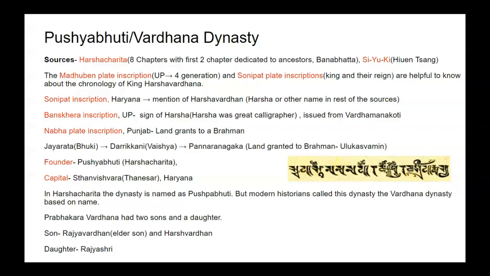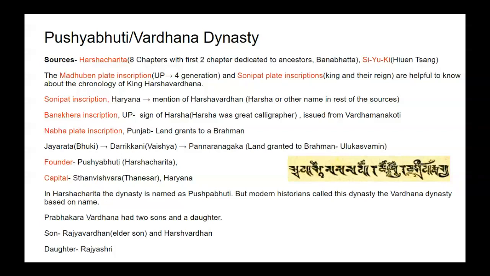In Harshacharita, the dynasty is named as Pushpabhuti. Banabhatta mentioned the dynasty name as Pushpabhuti, but modern historians called this dynasty the Vardhan dynasty based on the name of rulers such as Harshavardhan and Rajyavardhan and other rulers. So modern historians used to call this dynasty as Vardhan dynasty.